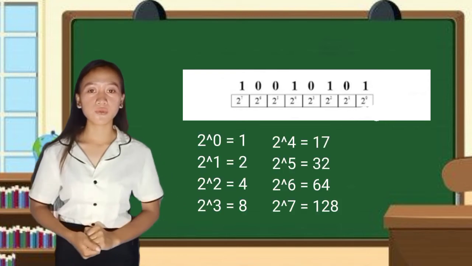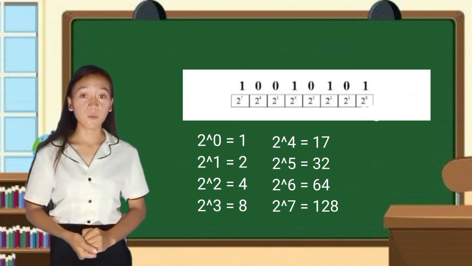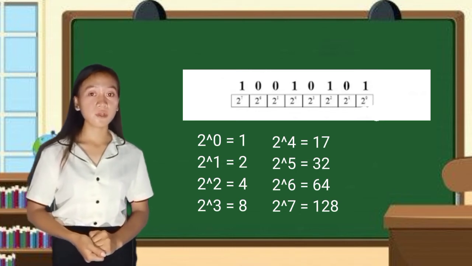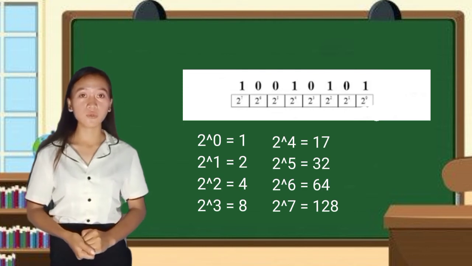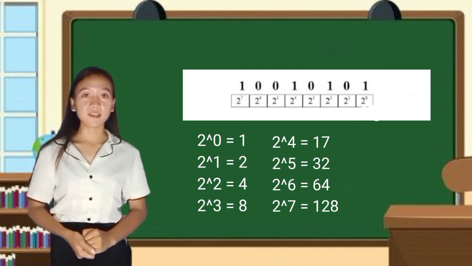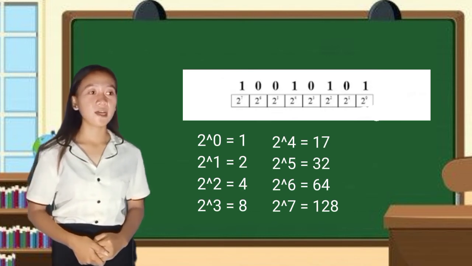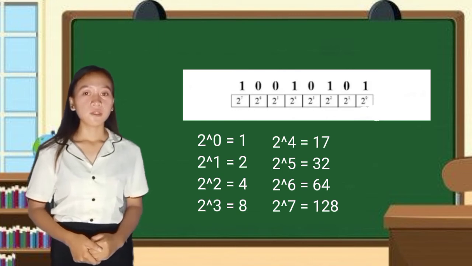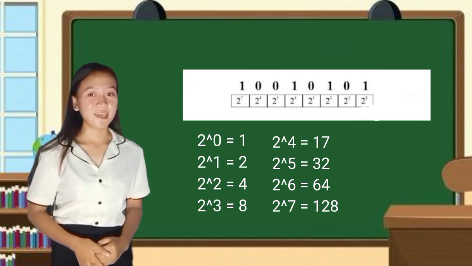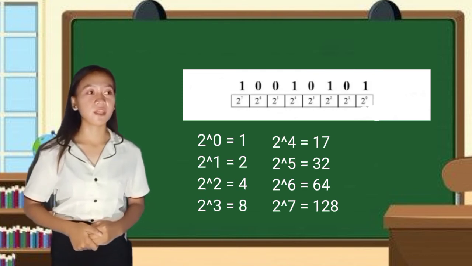Start first with 2 raised to 0. So 2 raised to 0 is 1. 2 raised to 1 is 2. 2 raised to 2 is 4. 2 raised to 3 is 8. Okay class, after you solve all the base 2 with power of 0 to 7, you will add all of it again. But after that, multiply it first by the binary number.